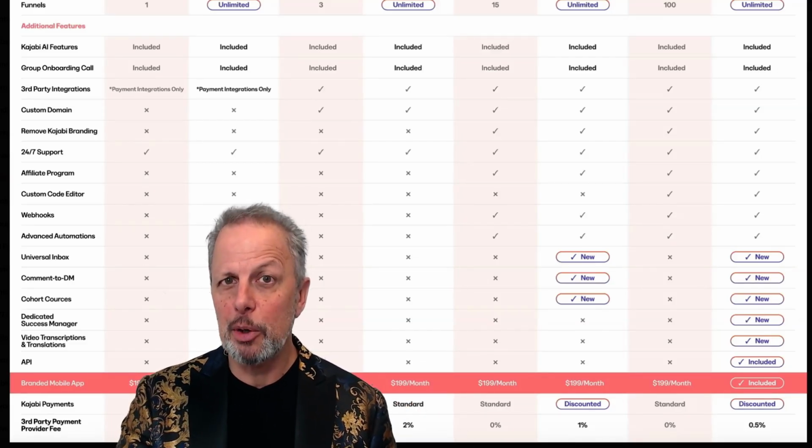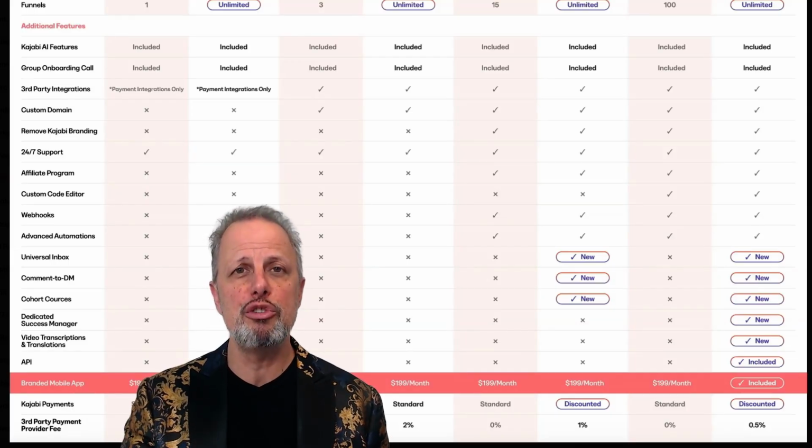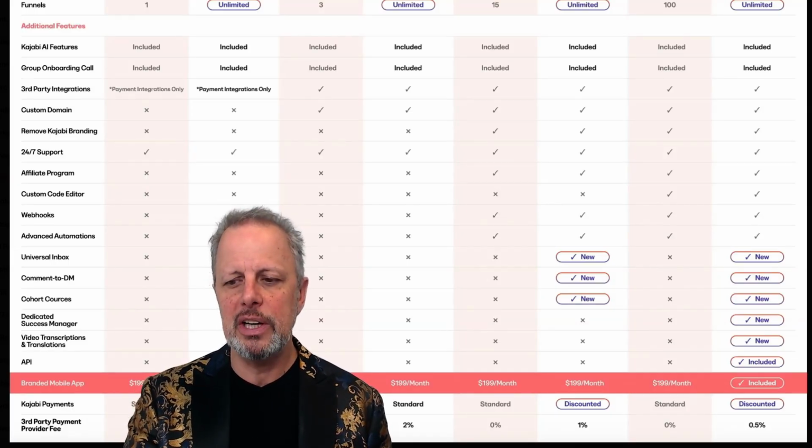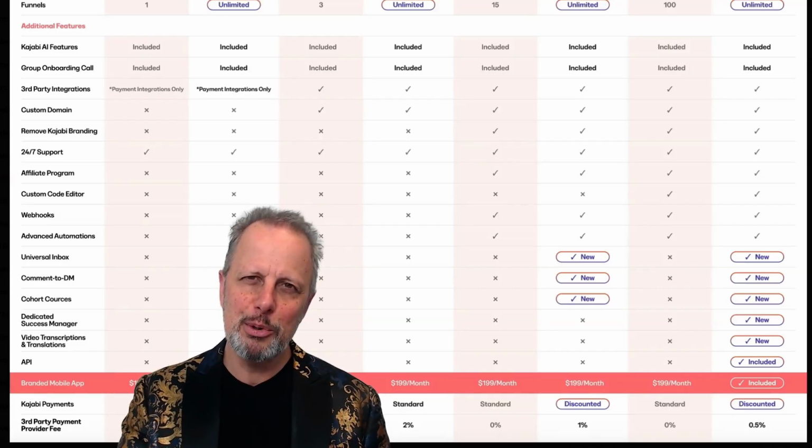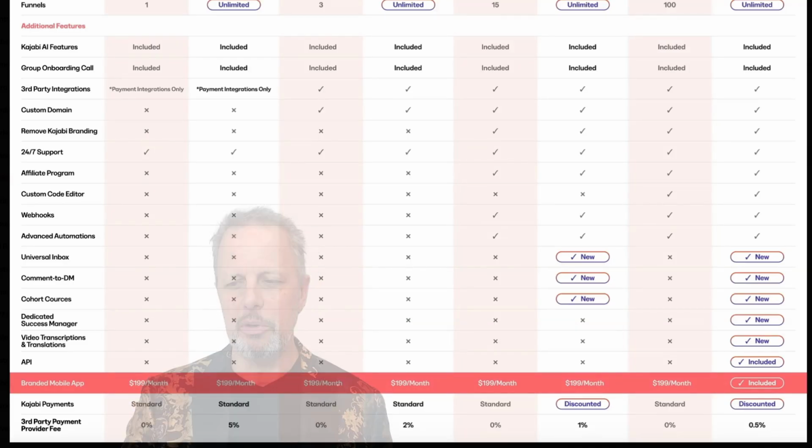So what's happening? A lot of people are using Kajabi Stripe because it was the only solution they could use, using Kajabi and having everything integrated. What Kajabi wants to do is push you to go to Kajabi Payments. If you do so, you get the Kajabi Payments features. And if you don't, you're going to pay a fee for using Kajabi Stripe. That's 5% on Kickstarter, 2% on Basic, 1% on Growth, and 0.5% on Pro. There are a lot of people not happy with it, and they feel forced to go to Kajabi Payments. It might be an important thing to consider whether you want to switch to a new plan or not.